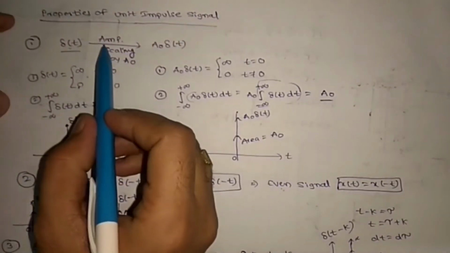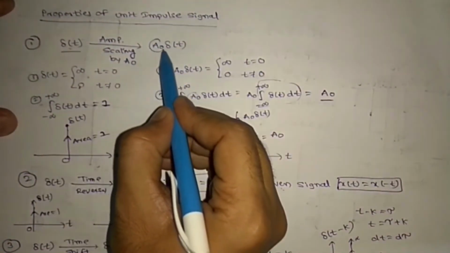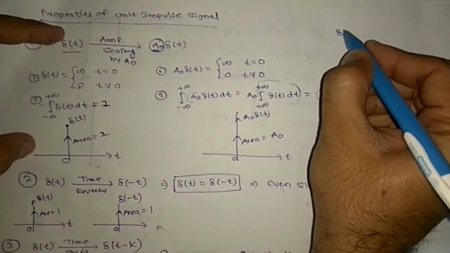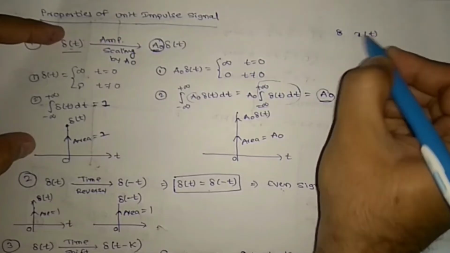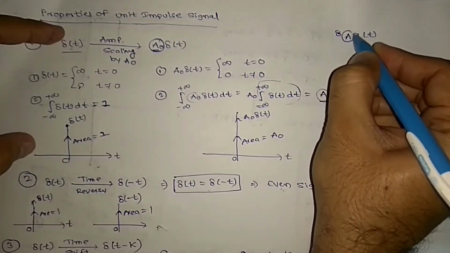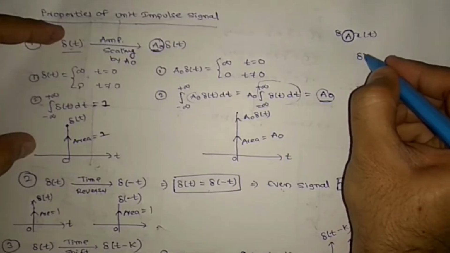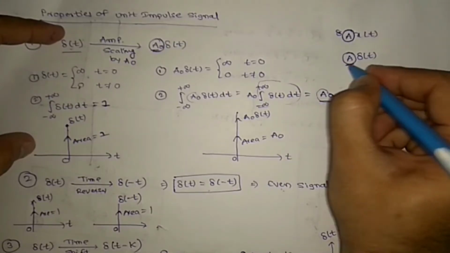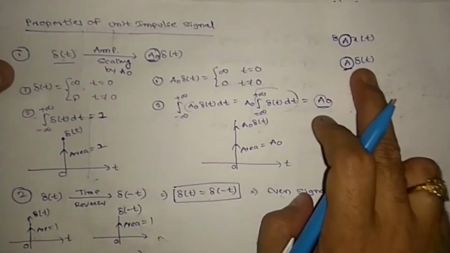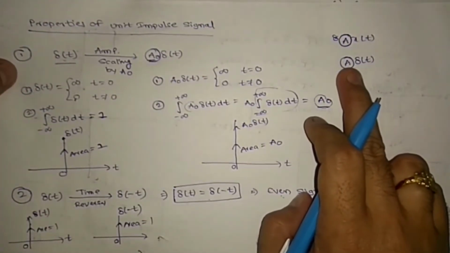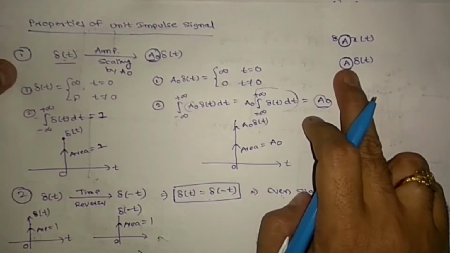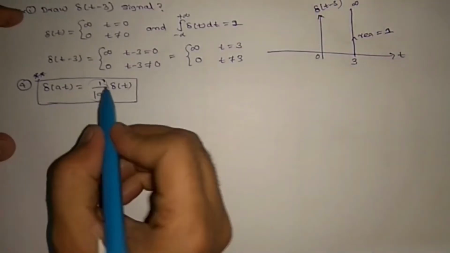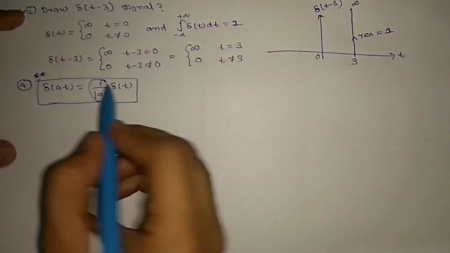Here a naught is giving the area of the signal, it is not the amplitude. For any signal, a constant gives the amplitude, but for del of t the constant gives the area of the signal. It is not the amplitude. Del of t has infinite amplitude, and whatever constant is there, it is not amplitude, it is the area.